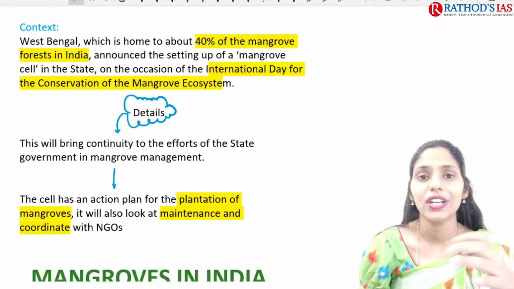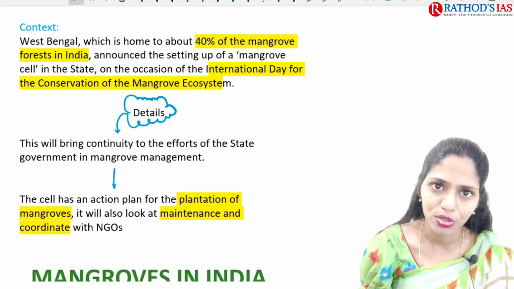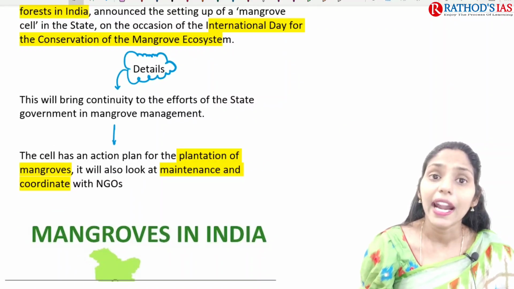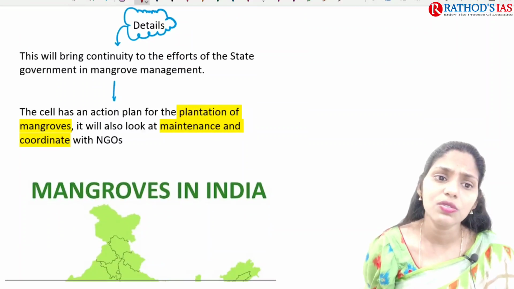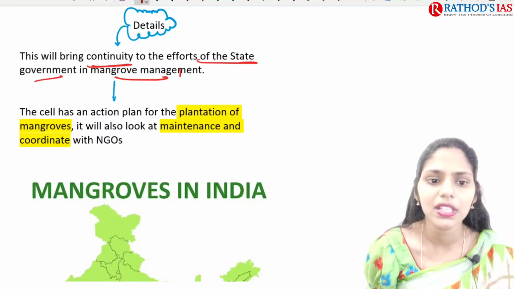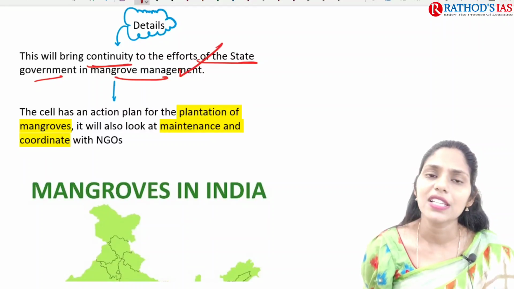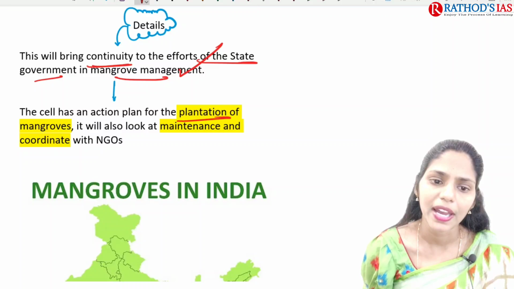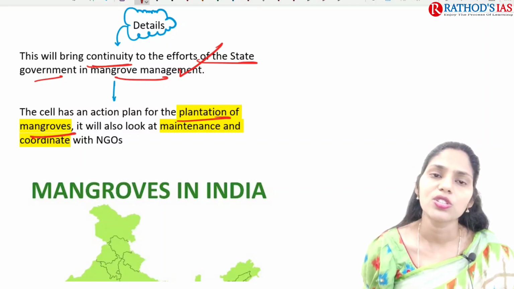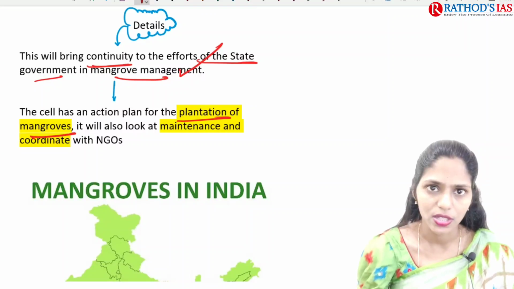This is a decision taken by the state government on the occasion of the International Day for the Conservation of the Mangrove Ecosystem. If you see the details, it says that this will bring continuity to the efforts of the state government in mangrove management. And this cell has an action plan for the plantation of mangroves, and it will also look at maintenance and coordinate with NGOs as well.